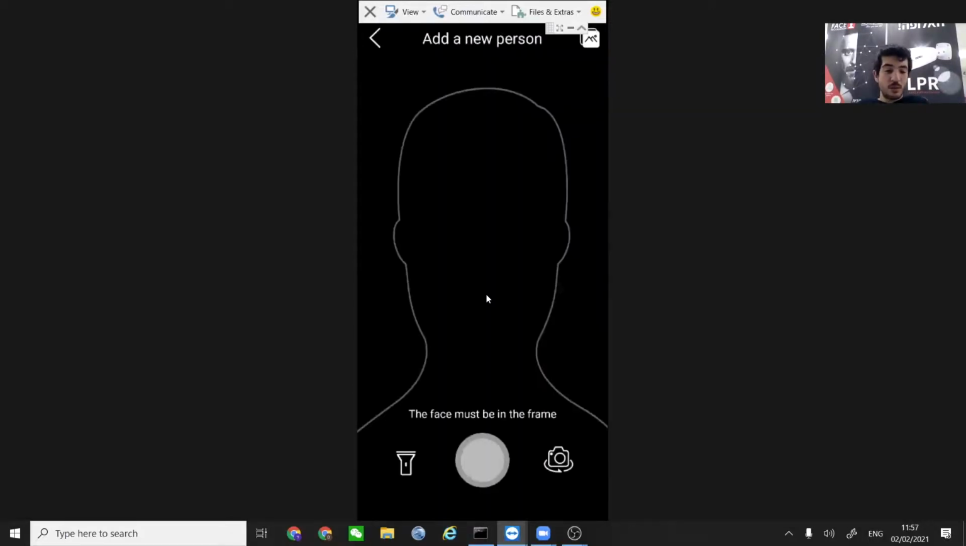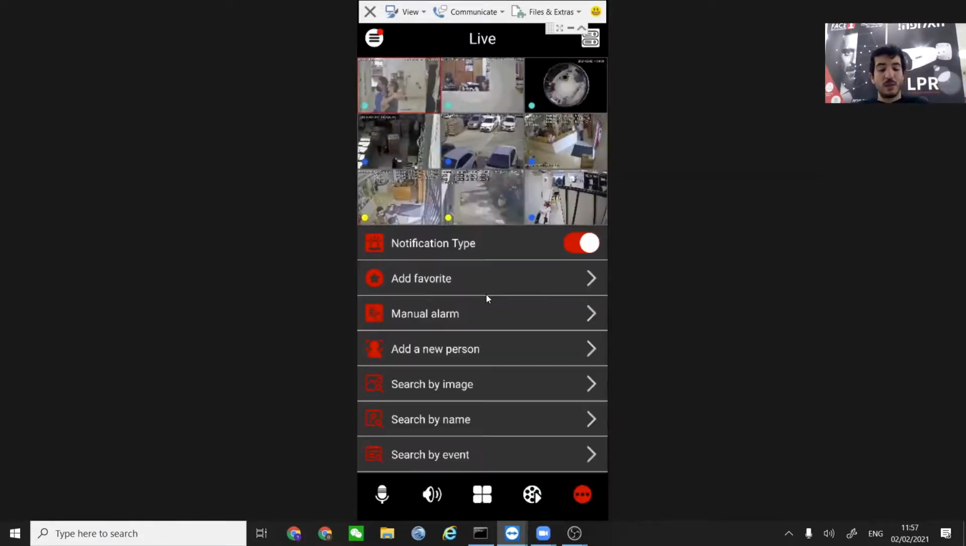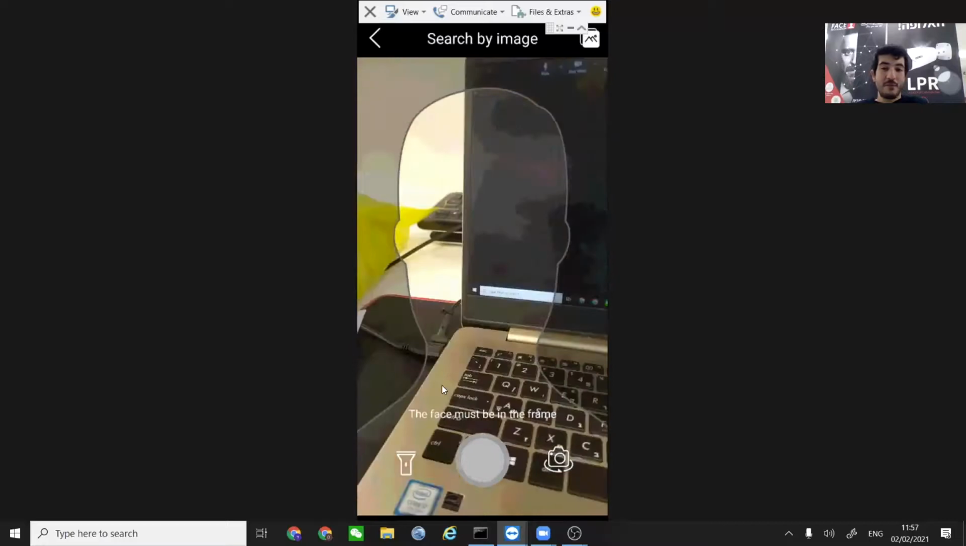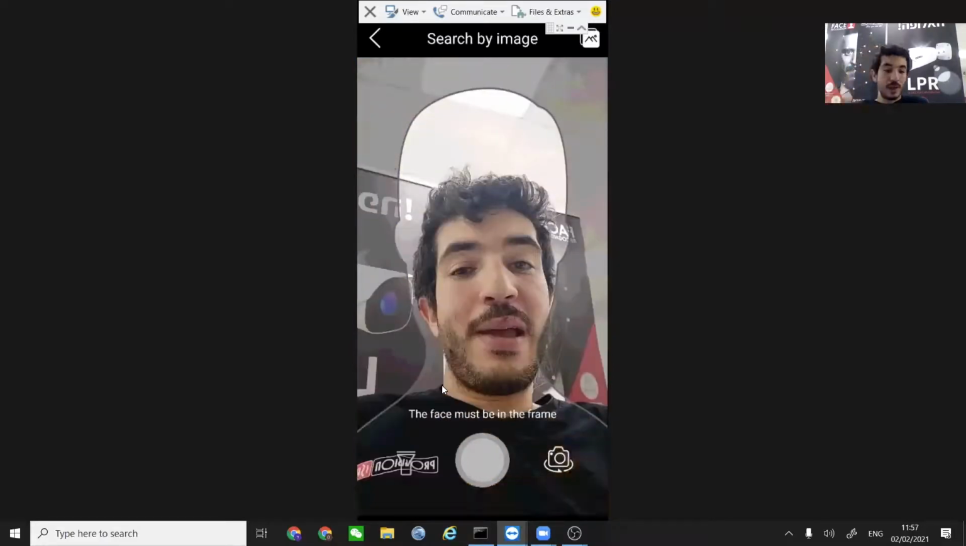So, of course, in this case, we don't need it. And moving back to the other thing. Another thing that we can do here is to search by an image. Okay, so I'm going to press it. We're going to get the same frame like before. We can see the camera that is opened on the application.